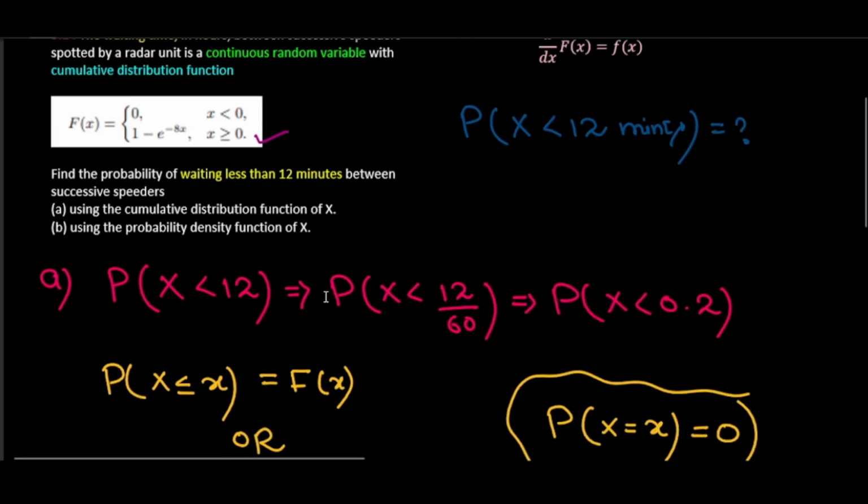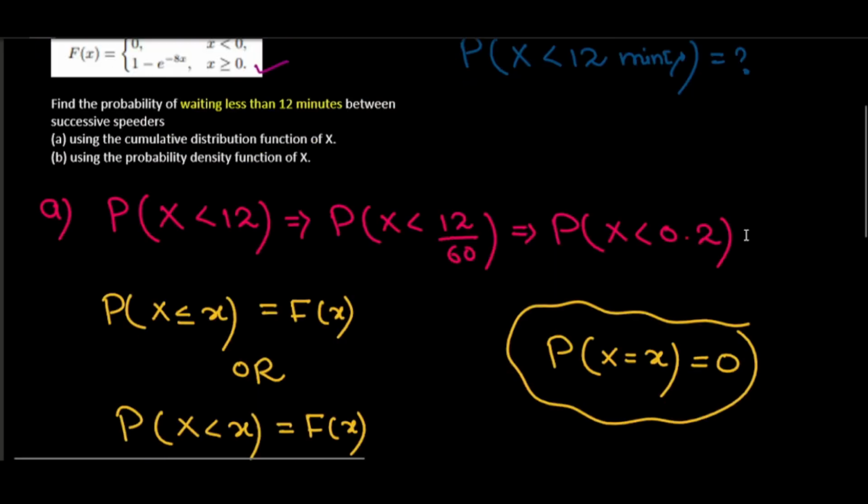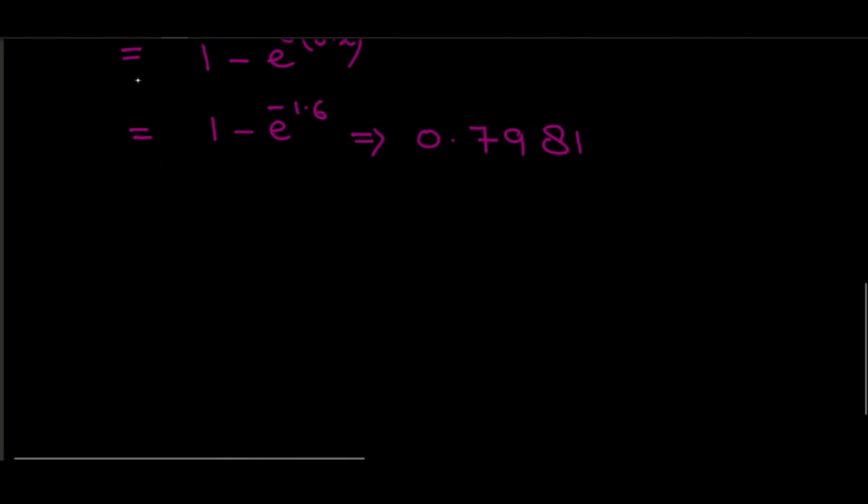In part number 2, I will use the probability density function of x. Look at this formula, we have already learned it: how to find the probability density function from the cumulative distribution function. Whenever you are given the cumulative distribution function, you can find the probability density function by taking the derivative of this CDF. So I will use this formula: d by dx of capital F of x is equal to small f of x.